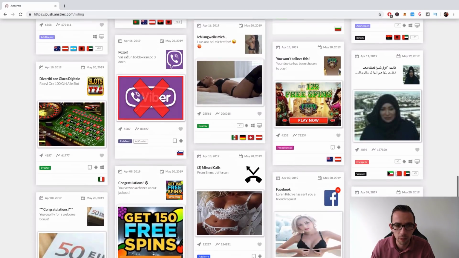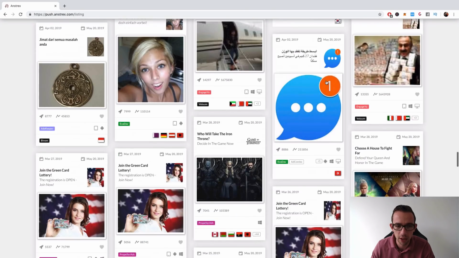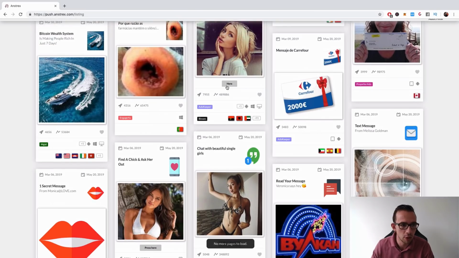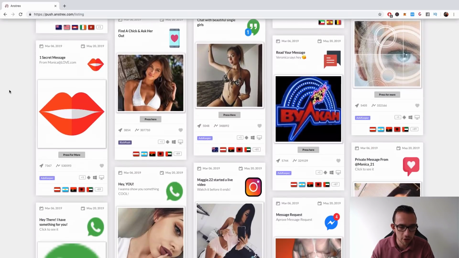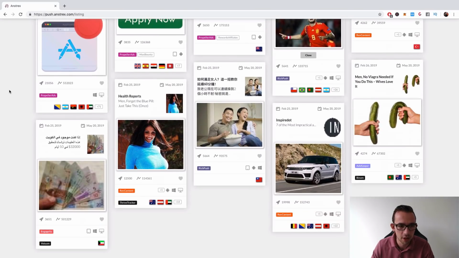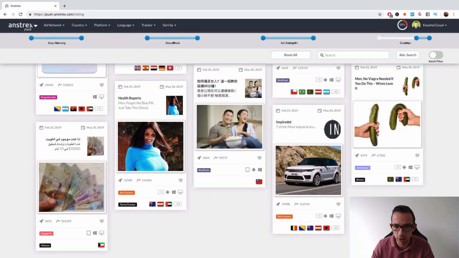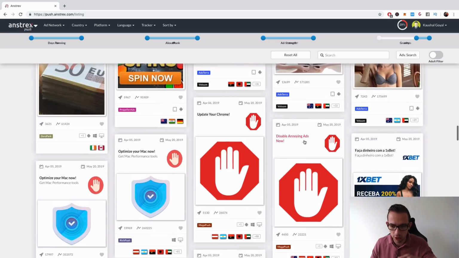Don't I have like sweeps? Because this is casino. Are there no sweeps in the high ranks? Because that's what I mainly do. Oh, what's this? Bitcoin wealth is making people rich in just 7 days. Wow. That's not that interesting. Everything here is not that interesting for me. It's like a lot of installs, clean your Mac cleaner, like the Casper install. Inspire. 7 of the most, this is probably a, what's it called? Arbitrage, traffic arbitrage. Trying to make some money that way.